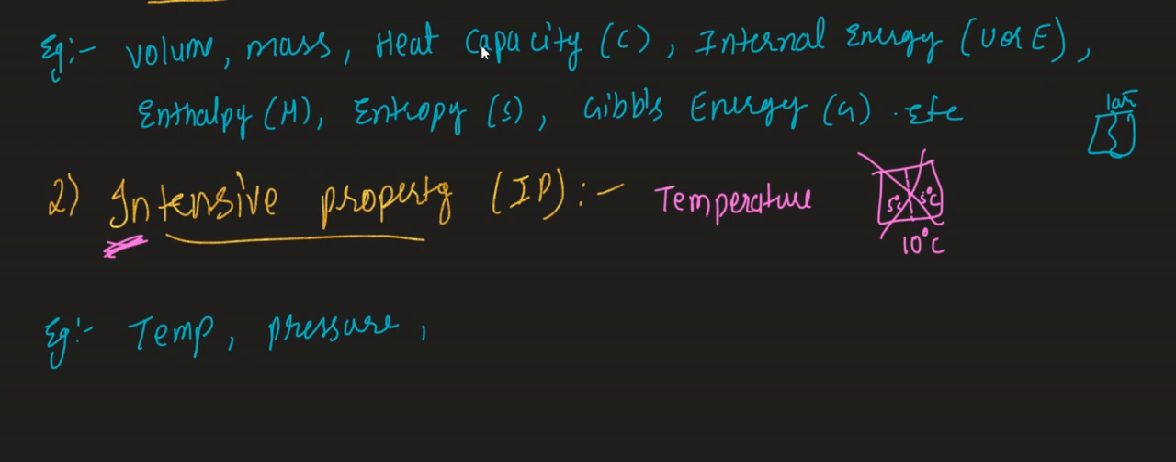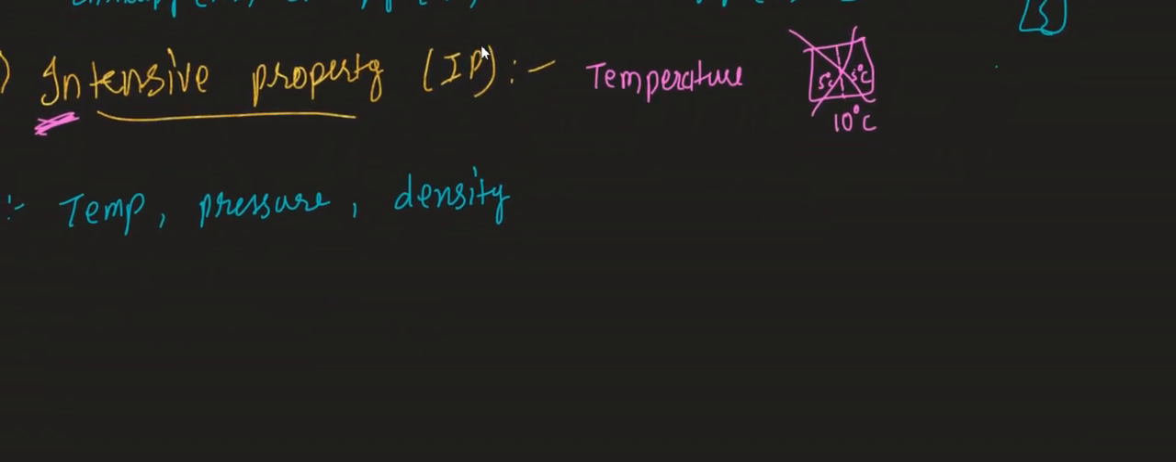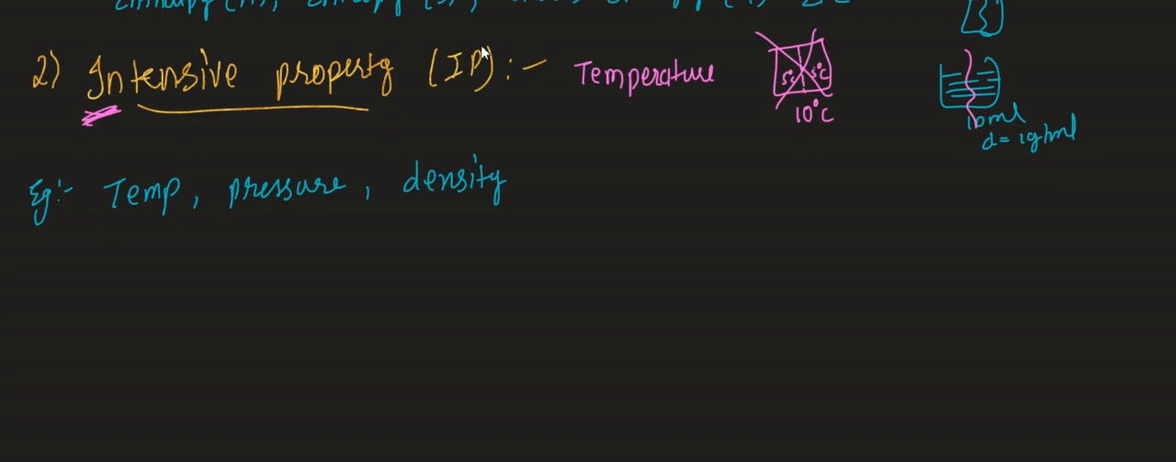Intensive property. Next you can take what? Density. For example, just think and try to remember the example. Suppose you took water. How much amount of water do you have? 10 ml. And what is the density of water? 1 gram per ml. Now what happens if I break the beaker into two parts? Do you get density equal to 0.5 gram per ml? No, that means density doesn't depend upon this quantity, right? So density is acting as what? Intensive property, right?